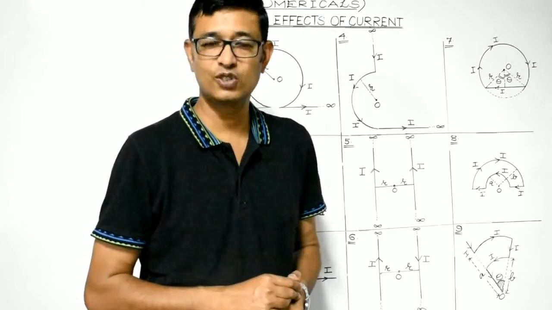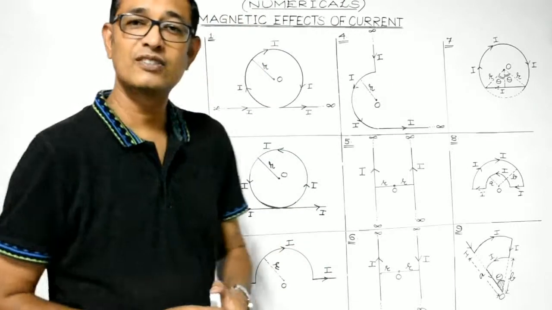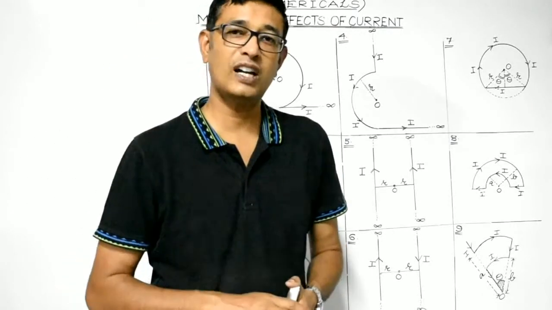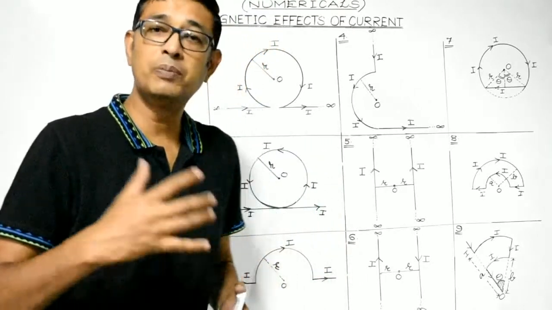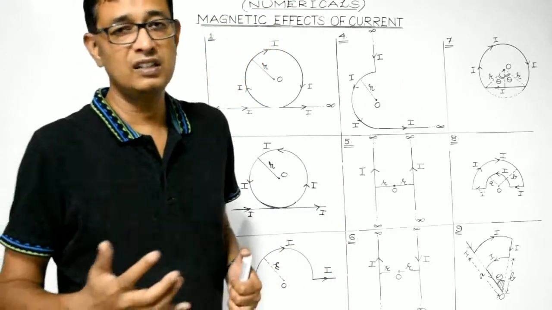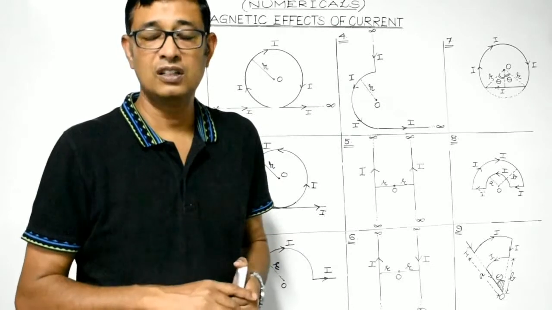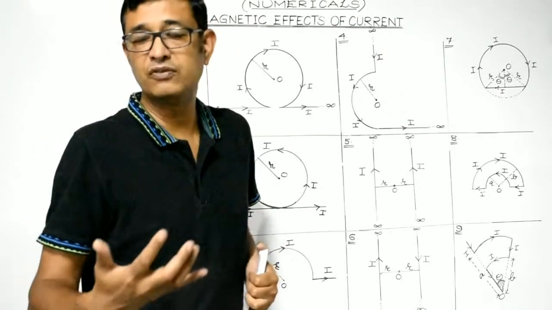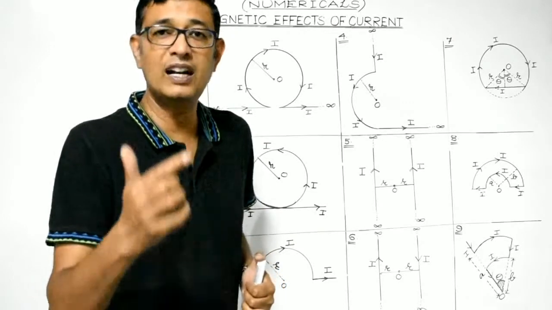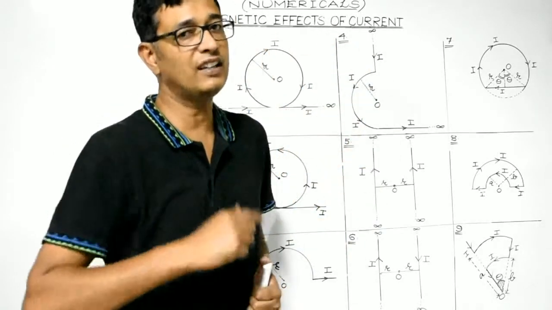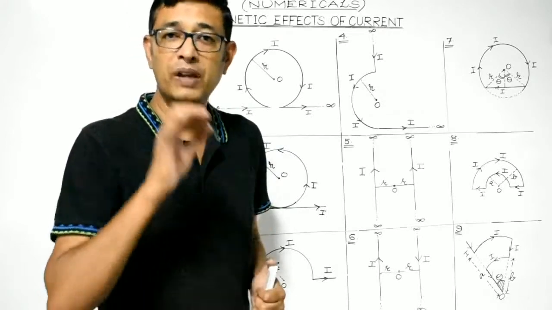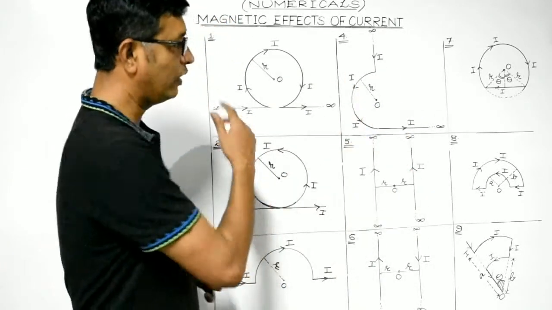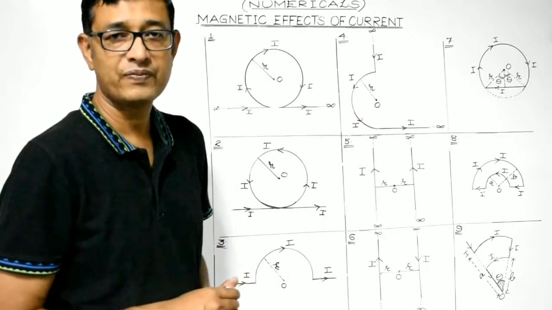Right, students? So with that, today we will discuss some very interesting numericals based on Biot-Savart law and its applications. In the previous session, we discussed the applications of Biot-Savart law: the strength of the magnetic field due to a straight current carrying conductor. Then we determined the expression for the magnetic field at the center of a current carrying loop, isn't it? So based on those formulas, we will try to evaluate these numericals.